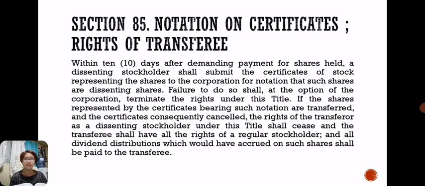The rights of the transferor shall cease, and the transferee will have the rights of the regular stockholder, which means that the dissenting stockholder then will no longer be a stockholder because his rights and his shares will now be given to the corporation, and all the dividends will be received by the corporation and not by the stockholder anymore. That's all.